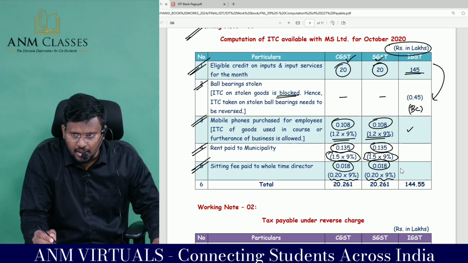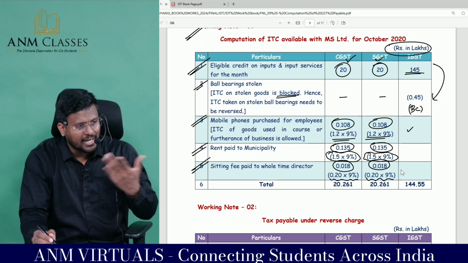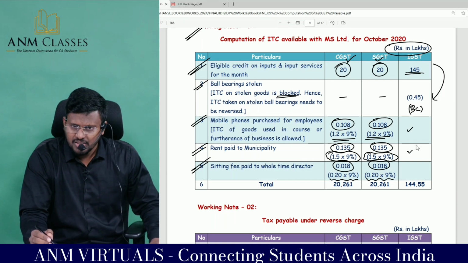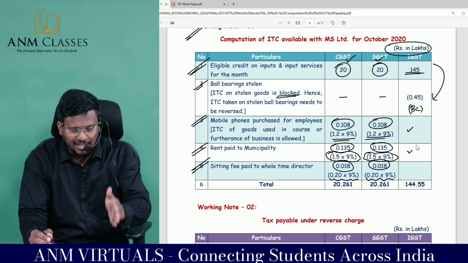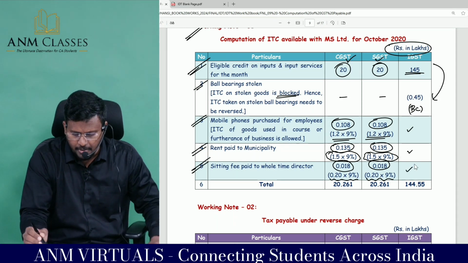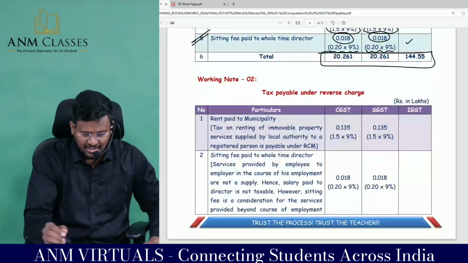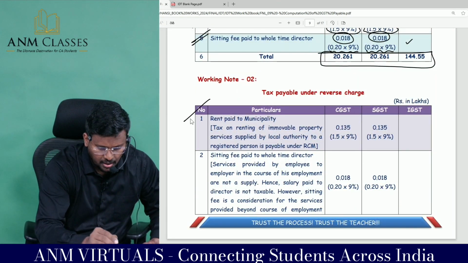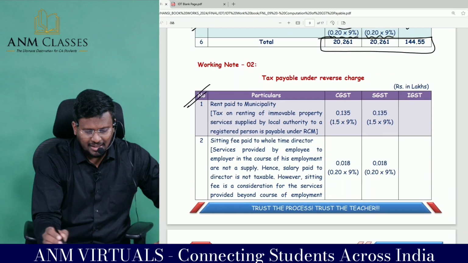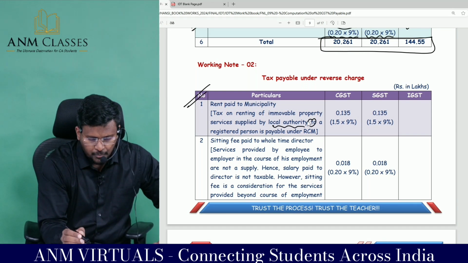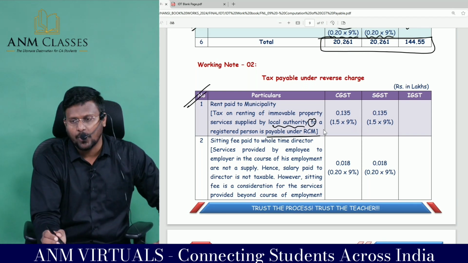Rent to municipality, RCM will be applicable, so that amount can be taken as ITC. Sitting fee paid to whole-time director, sir, RCM will be applicable. Director of a company, hence RCM will be applicable. So the total ITC available will be this much. This is the tax payable under reverse charge, sir. Rent payable to municipality, tax on renting of immovable property, service supplied by a local authority to a registered person, is payable under what charge?